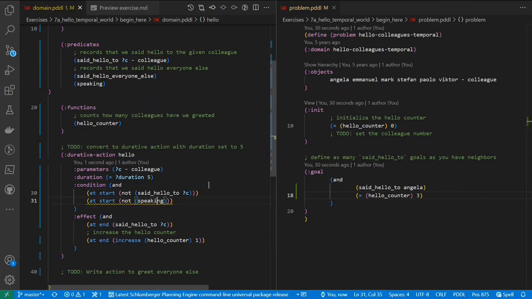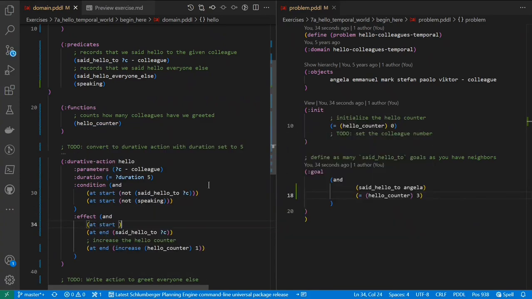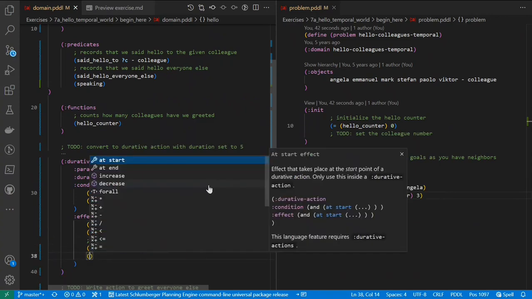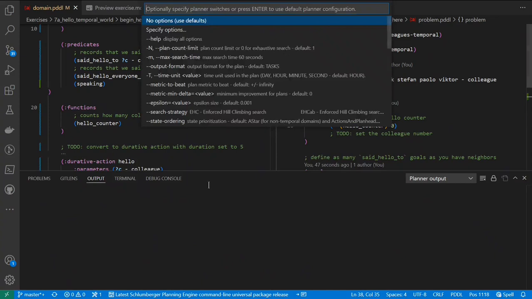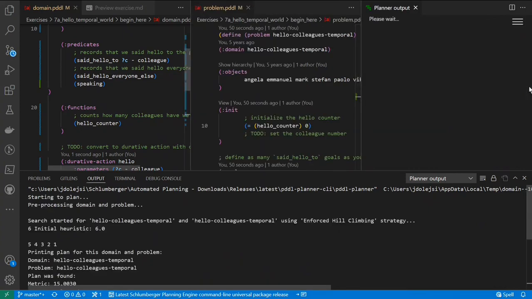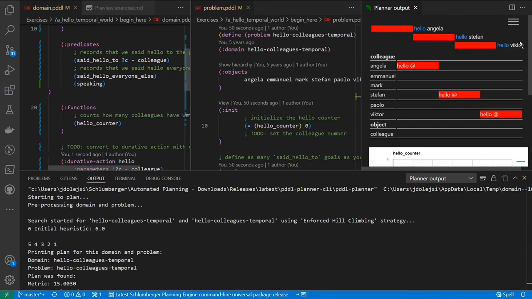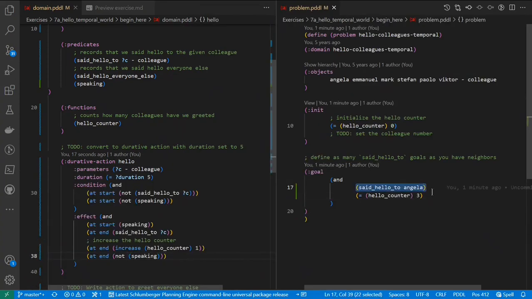A new predicate that we will use for that locking mechanism. At start, the effect will be that we are speaking, and at end, we are again not speaking. Rerun. So there we go. Hello, Angela, Stefan, and Victor, all one after the other. So we can apparently speak to individual people, or we can set a goal to greet a number of people.